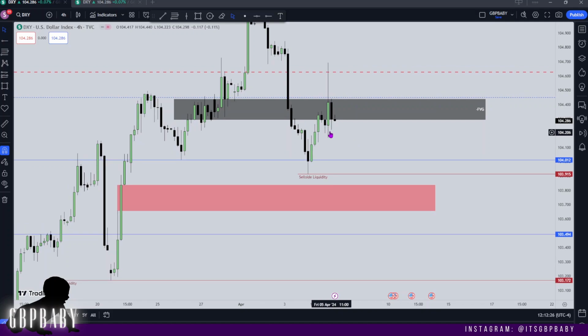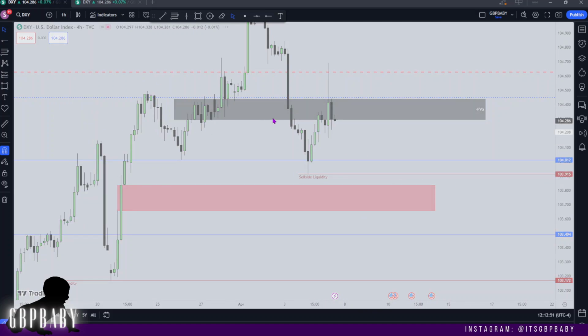But moving into the new week, like I said, Monday is likely to be very aggressive because it's the Monday after non-farm payroll. And to be honest, I would just like to see a continuation, as in I do want to see lower prices. I'd like to think that we can take out Friday's low and start moving our way down towards this fair value gap. It is likely we may find resistance at this level here, like price may come down, bounce off it. But overall, for the week in general, I'm looking for us to reach into here.